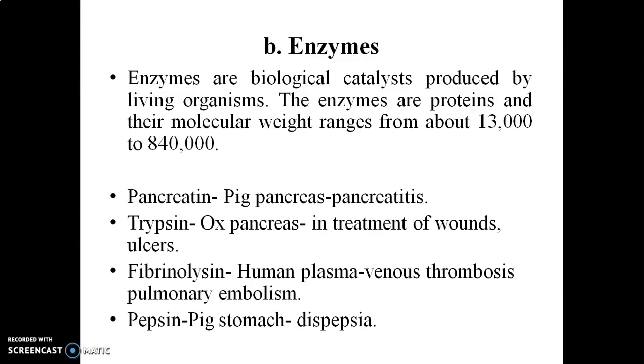Then next is pepsin. Pepsin is obtained from the pig stomach and is used in conditions like dyspepsia. This means total absence of pepsin. So humans who have a dyspepsia-like condition can be treated using the pepsin which is obtained from the pig stomach.